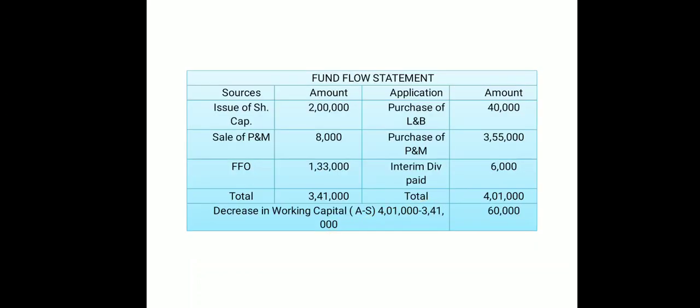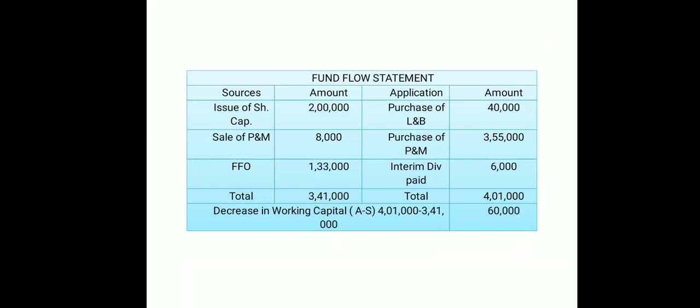Clear? And then finally we will prepare the fund flow statement. Okay, and for the fund flow statement we have two headings, sources and application. So sources amount, application amount, and we have already discussed that the excess issue of share capital, which was for 2 lakh, is a source.